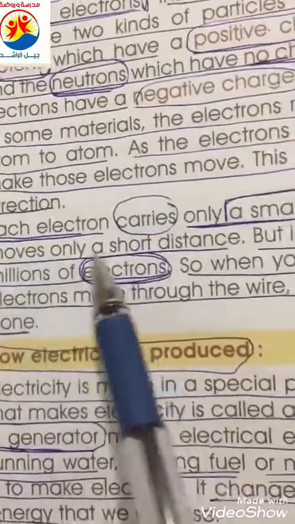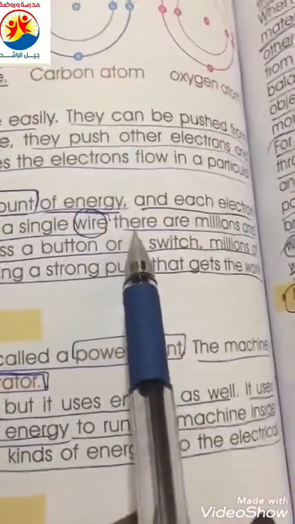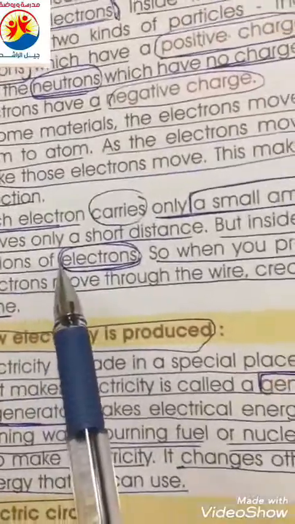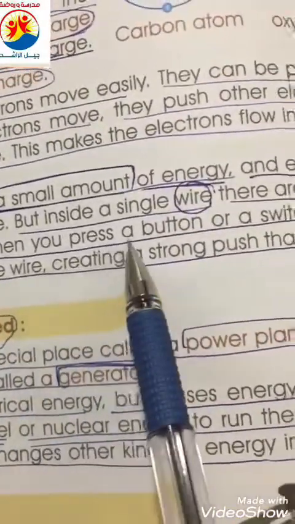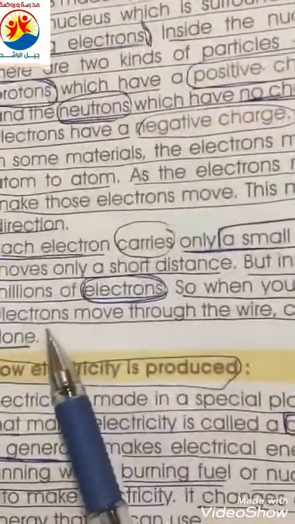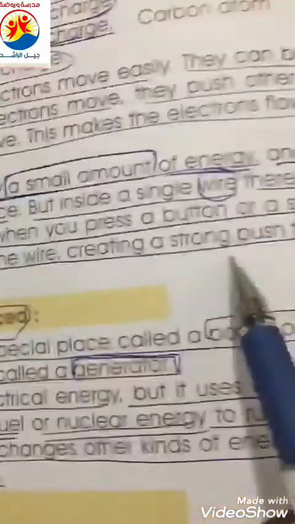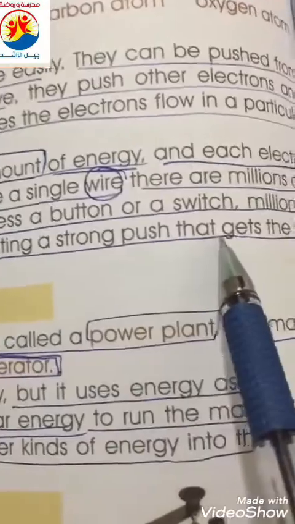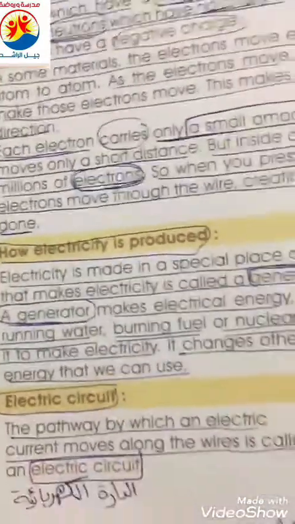Each electron moves only a short distance, but inside a single wire there are millions and millions of electrons. So when you press a button or a switch, millions of electrons move through the wire, creating a strong push that gets the work done.